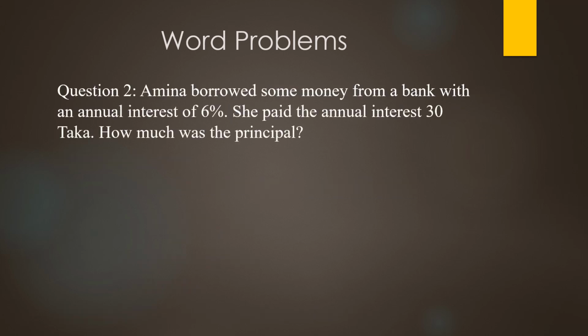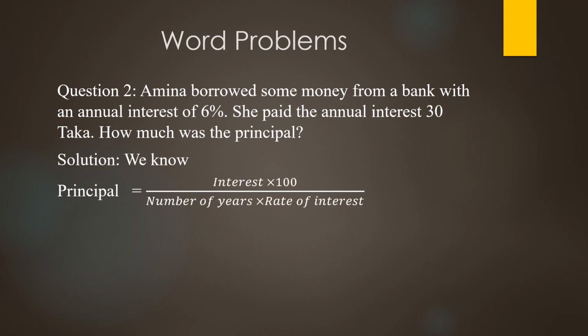Question number 2. Amina borrowed some money from the bank with an annual interest of 6%. She paid the annual interest 30 taka. How much was the principal? Now, the formula for the principal is interest into 100 divided by number of years and rate of interest.